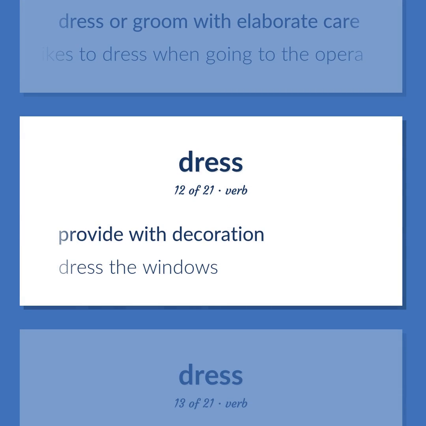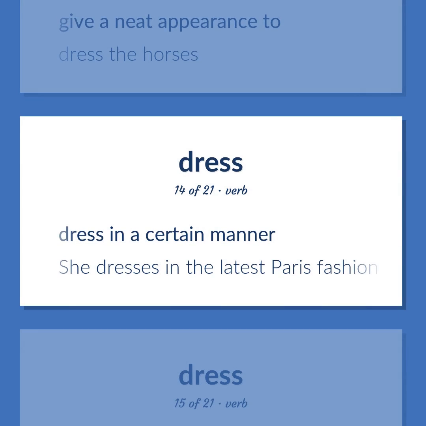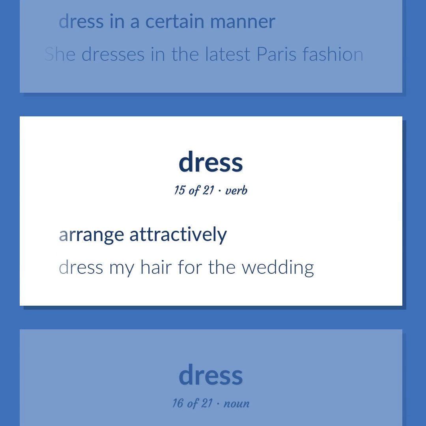Dress the windows. Give a neat appearance to. Dress the horses. Dress in a certain manner. She dresses in the latest Paris fashion. Arrange attractively. Dress my hair for the wedding.